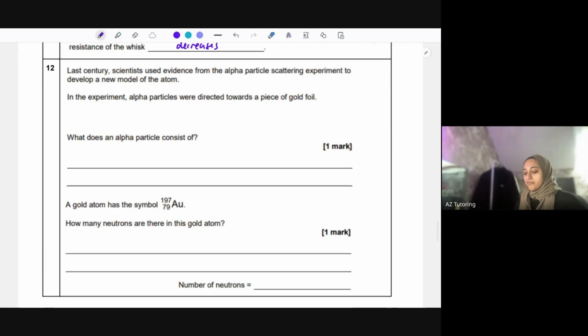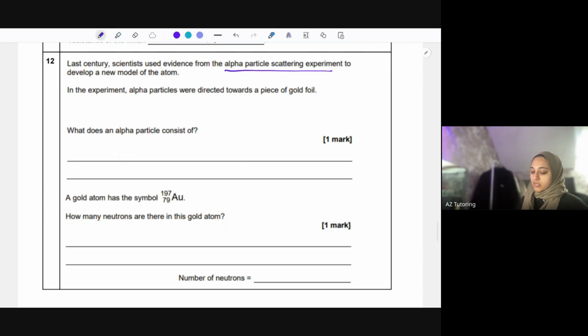Okay, question 12. Last century, scientists used evidence from the alpha particle scattering experiment to develop a new model of the atom. Again, this is the same content from chemistry about the model of the atom coming across. The alpha particle scattering experiment is when the alpha particles were scattered at the atom, and some deflected back and some went straight through. So in the experiment, alpha particles were directed towards a piece of gold foil. What does an alpha particle consist of?